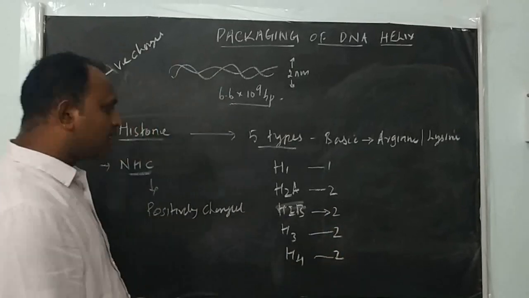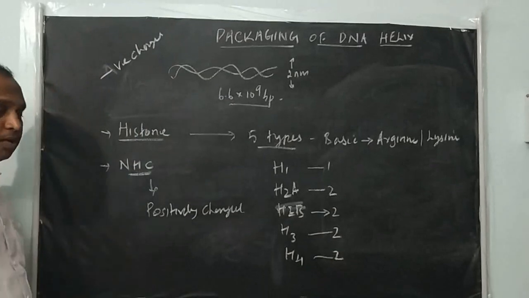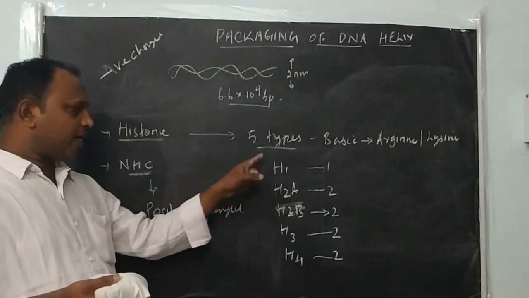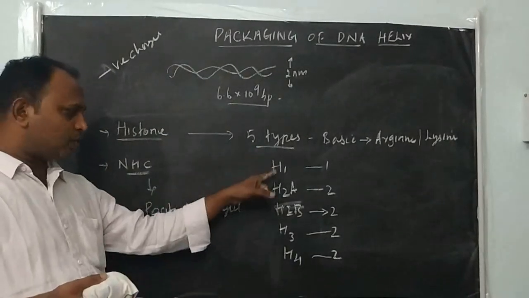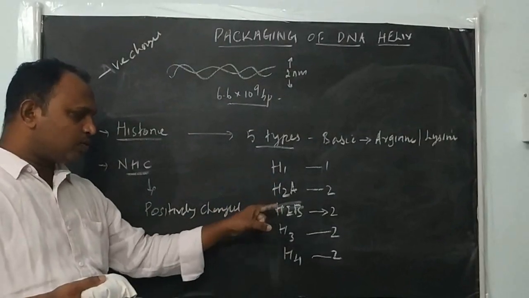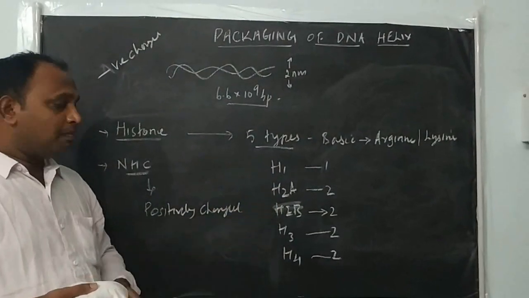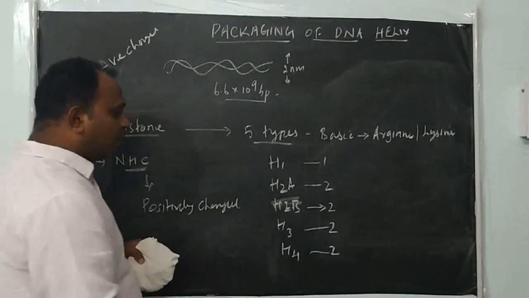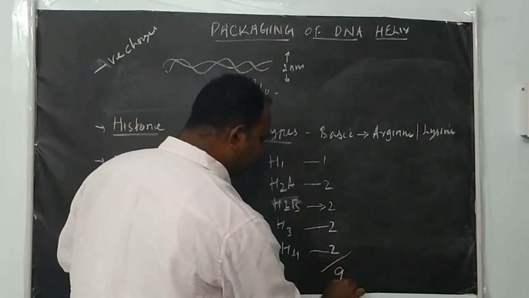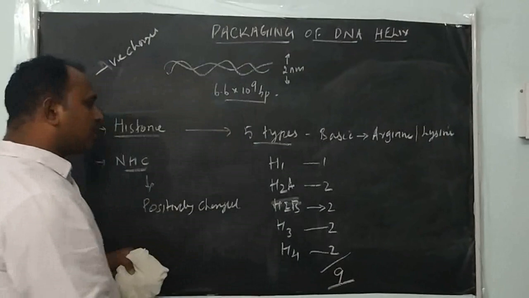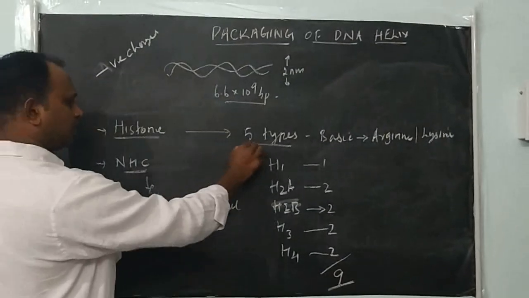Totally 9 histone proteins, but the types of proteins are only 5: H1, H2A, H2B, H3, H4. The total number of proteins involved in DNA packing is 9 histone proteins, but there are only 5 kinds.